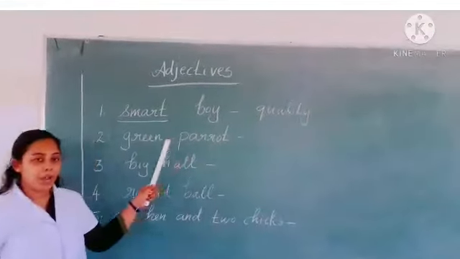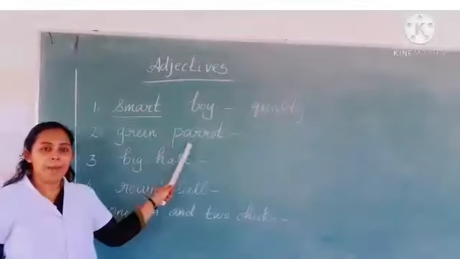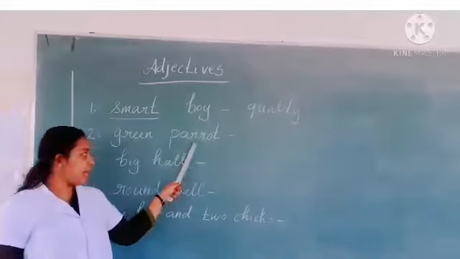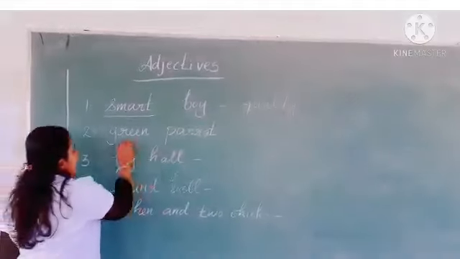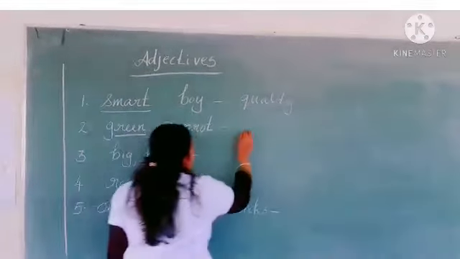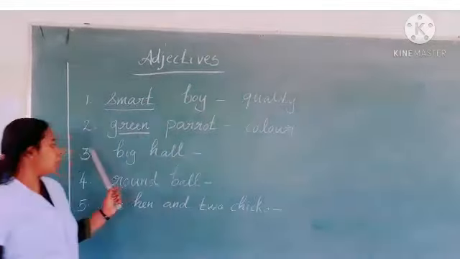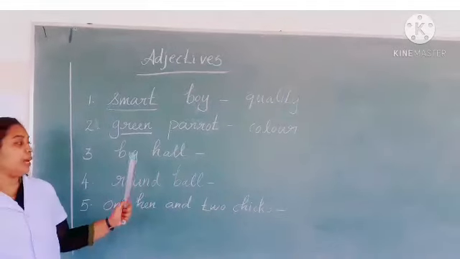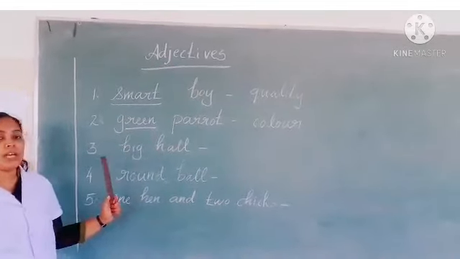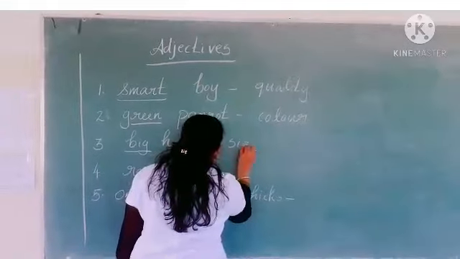And the second one, green parrot. Here which is the noun? Parrot. Here green shows the color of the parrot. So here the adjective is green. Green shows the color of the parrot. And the third one, big hall. Here the noun is hall. Big shows the size of the hall. So here the adjective is big. Big shows the size of the noun.